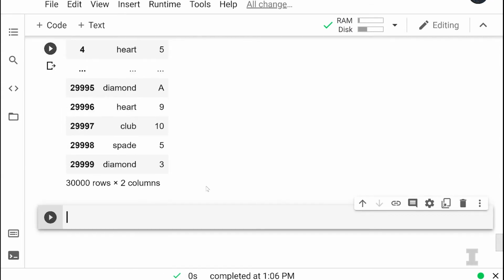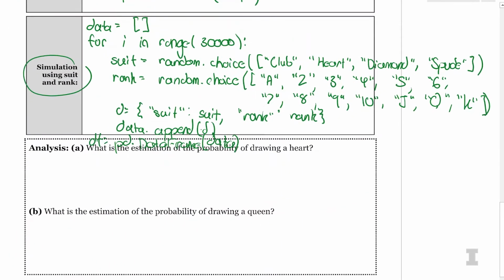Awesome. So this is great. We've basically just drawn from this deck of cards 30,000 times. This is phenomenal. This is something that would have taken us hours to do, and we did it in just like 10 minutes. Yes. So a couple analysis questions here to finish us off.